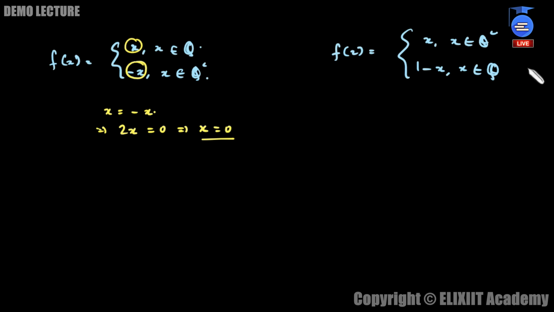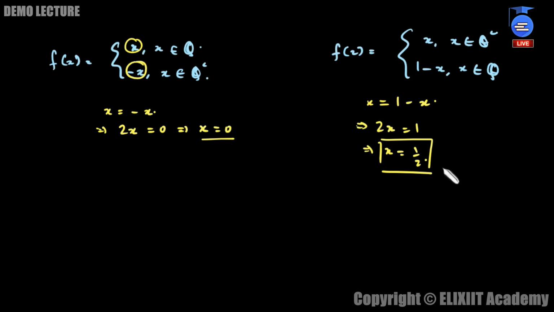To find the points of continuity, we simply equate these two. x is equal to 1 minus x, which means 2x is equal to 1, which means x is equal to half. So x is equal to half is the only point of continuity. When x is equal to half, you can see that these two functions are equal, and when they are equal, they are continuous. So definitely half is acting as the point of continuity.